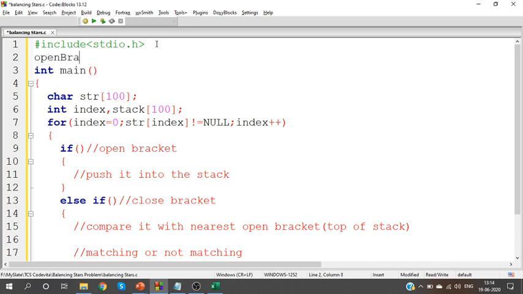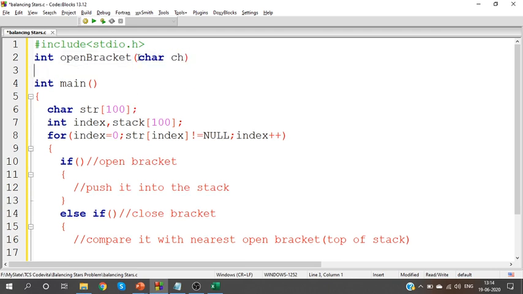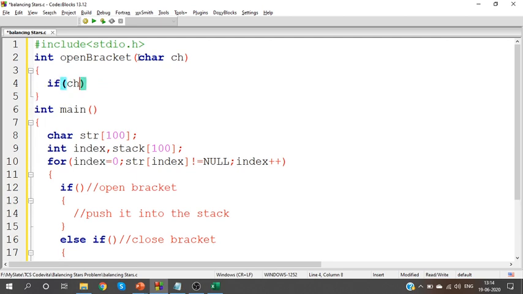Checking for open bracket is a function. Can you all see that? To see whether it is an open bracket, I am using a function. So this will receive a character. If the character is open curly bracket or open square bracket or open round bracket, then yes, it is an open bracket, which means true.